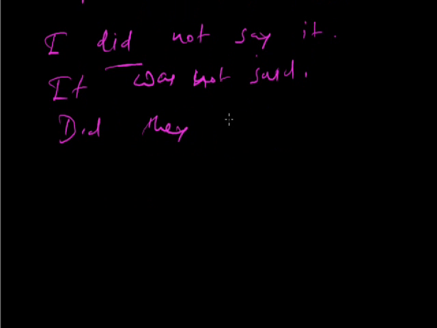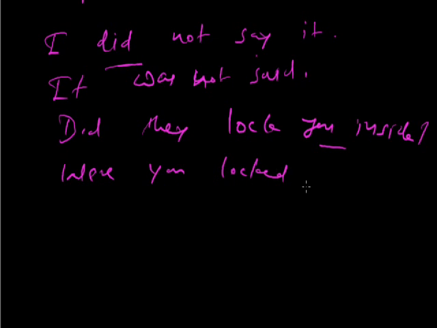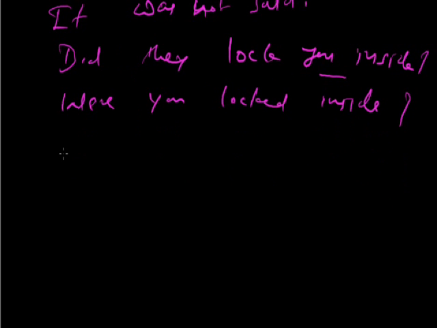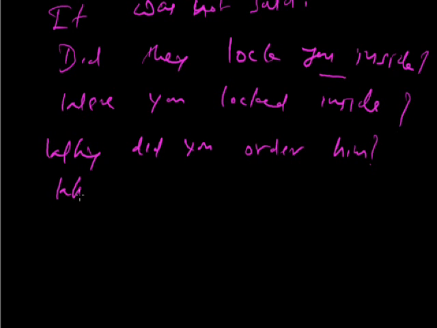Did they lock you inside? So you is the object, so were you locked inside? As simple as that, isn't that? Now, why did you order him? We'll use the helping verb in place of the helping verb, and we have to use either was or were according to the object. So why did you order him? Why was he ordered? Clear? So that's easy, isn't that?